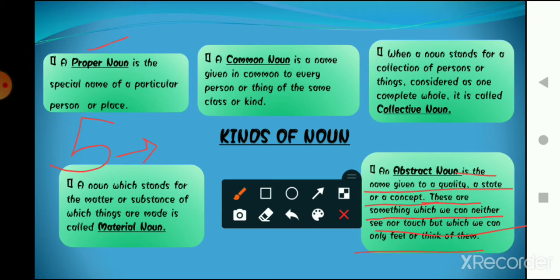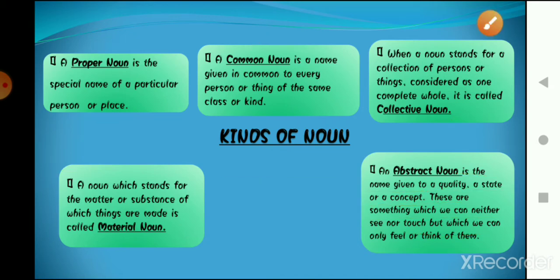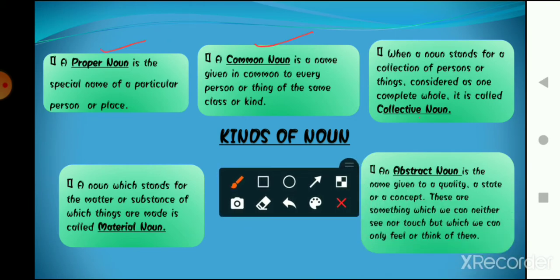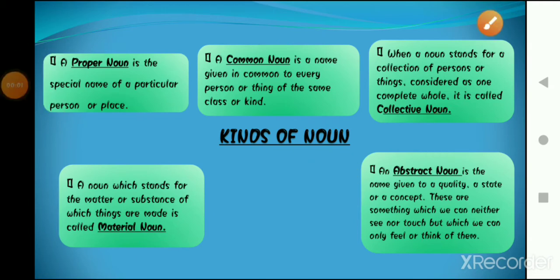First one is proper noun, second one is common noun, third one is collective noun, fourth one is material noun, and abstract noun. So these are the 5 main nouns, or you can say these are the 5 kinds of noun, okay? These were your 5 kinds of noun.